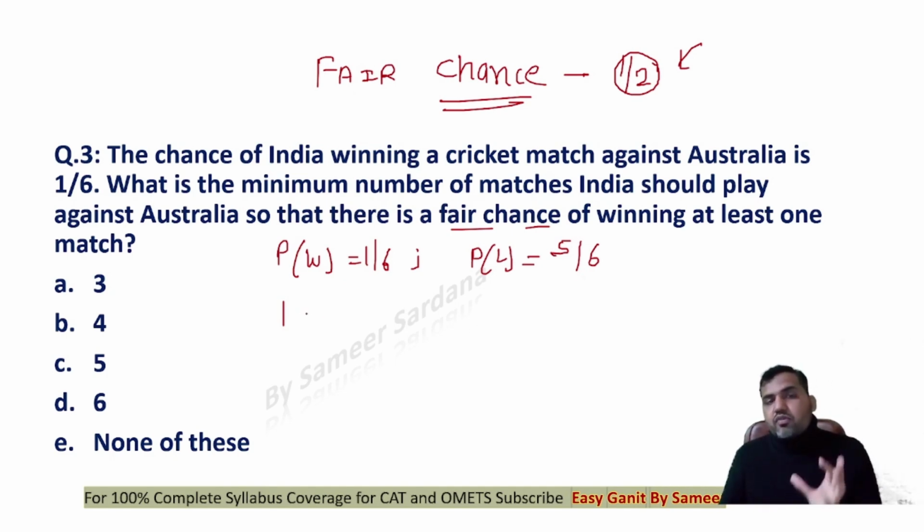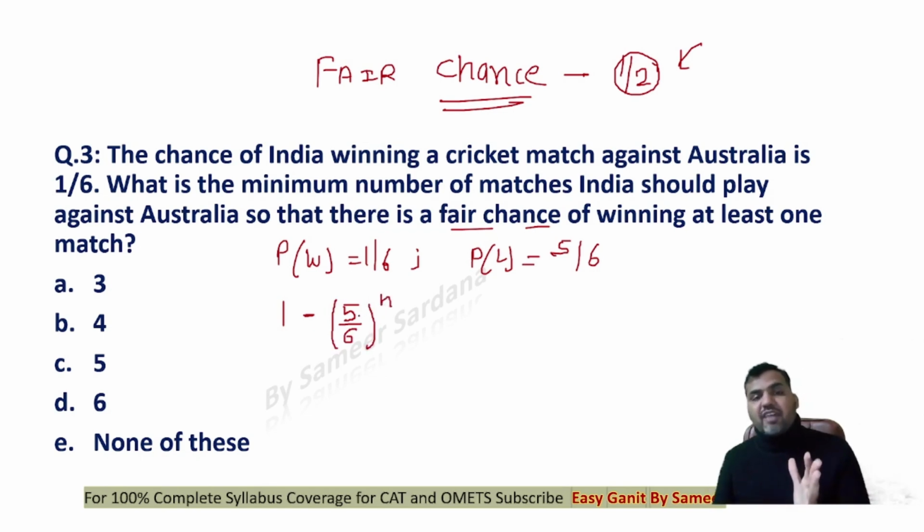Right, now out of 1, that is total probability, I subtract the probability of India losing all these matches. Let's say n matches India is playing and there's a 5/6 probability that India is losing each match. So in n matches, India losing all of them is (5/6)^n, right? Now I want India to have a fair chance of winning at least one game. So that means I want this value to be less than or equal to 1/2.